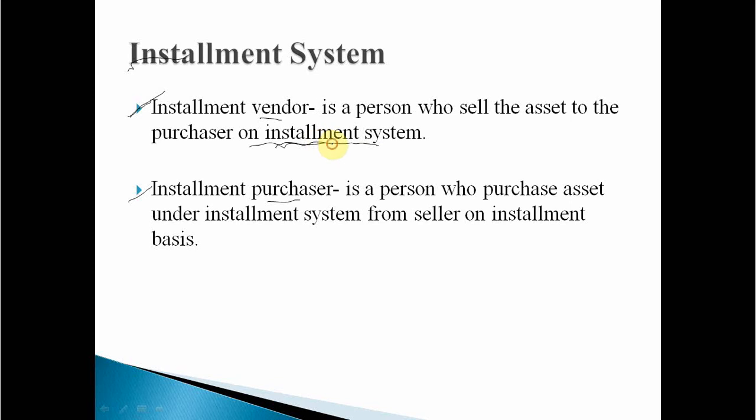When the vendor is adopting the installment system, that vendor is called the installment vendor. Clear? Next is the installment purchaser. An installment purchaser is a person who purchases assets under the installment system from the seller on an installment basis. In short, an installment purchaser is a person who buys assets under the installment system from the installment vendor on an installment basis. So here also there are two parties involved, the installment vendor and the installment purchaser.